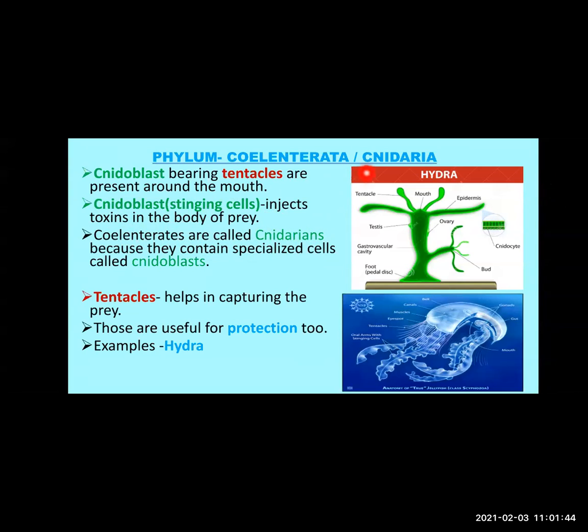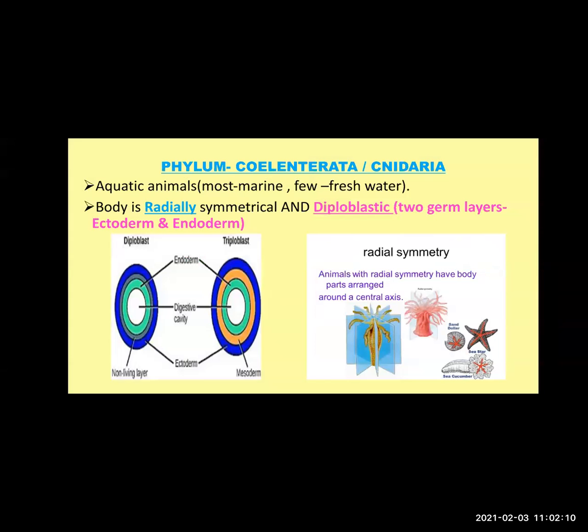See, just at the top I have written the names Coelenterata and Cnidaria, the phylum name, isn't it? So Coelenterata is also called Cnidaria because they contain these specialized cells called nidoblast. Okay, very important characteristic.